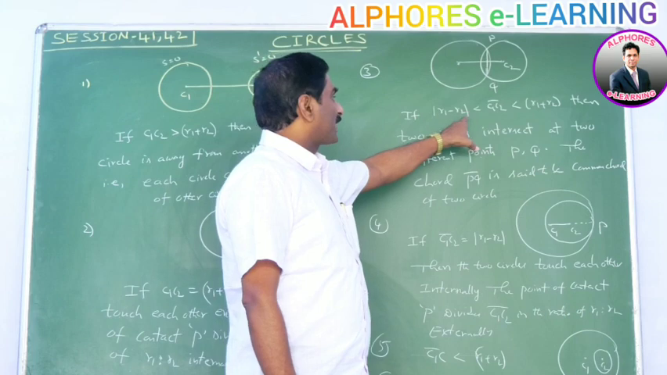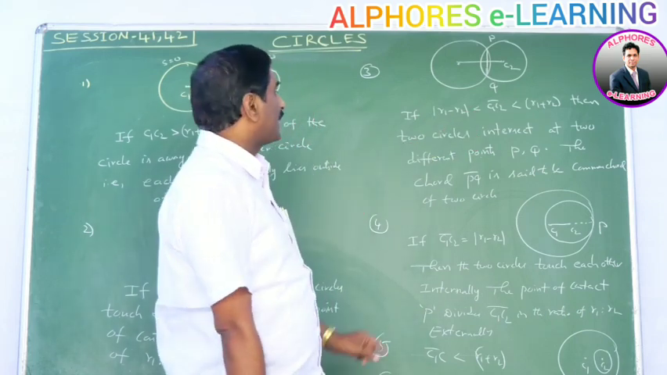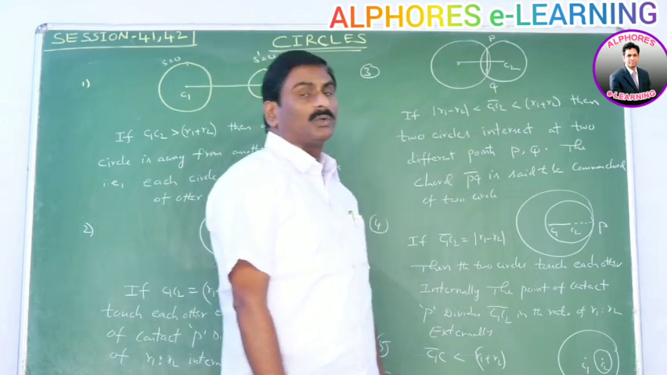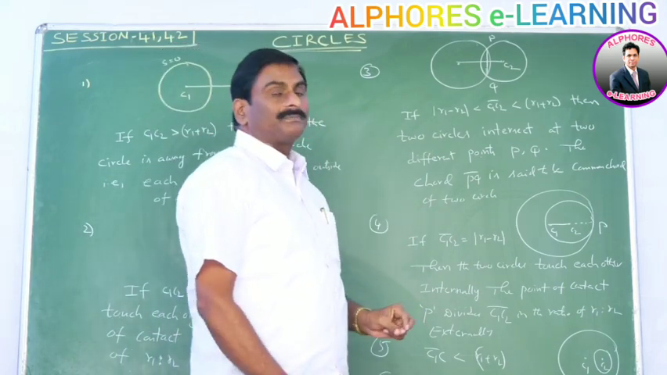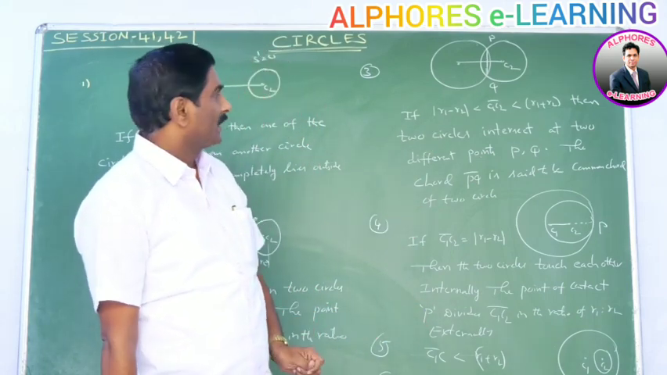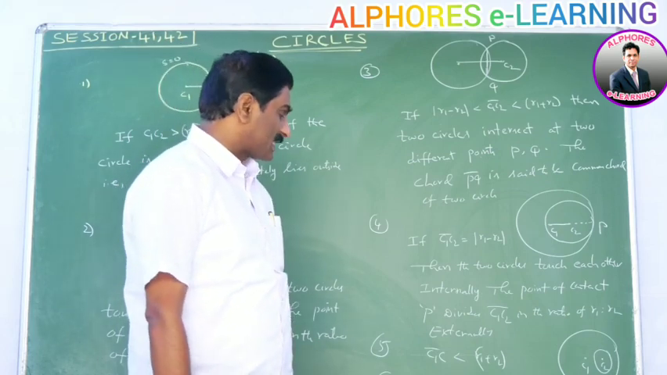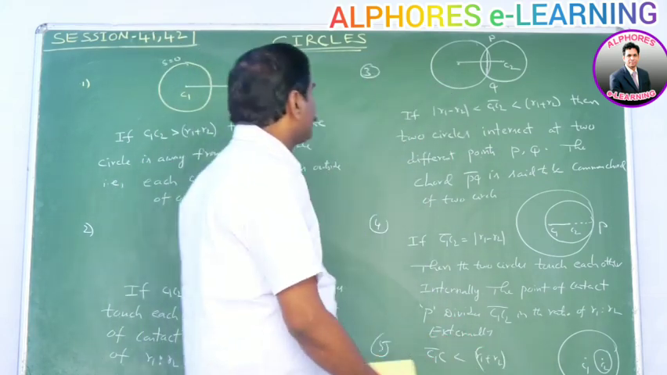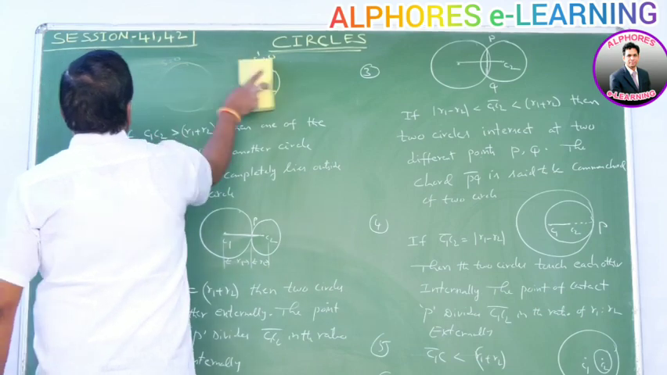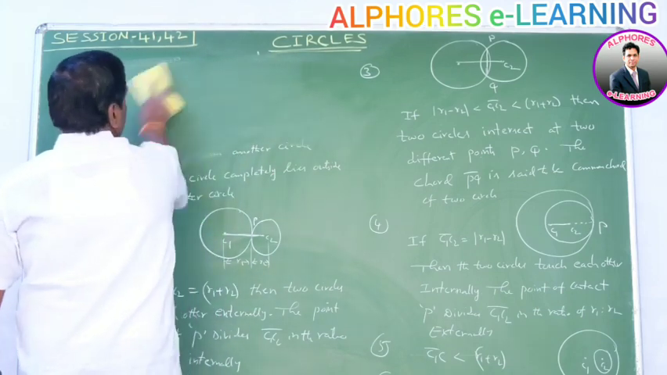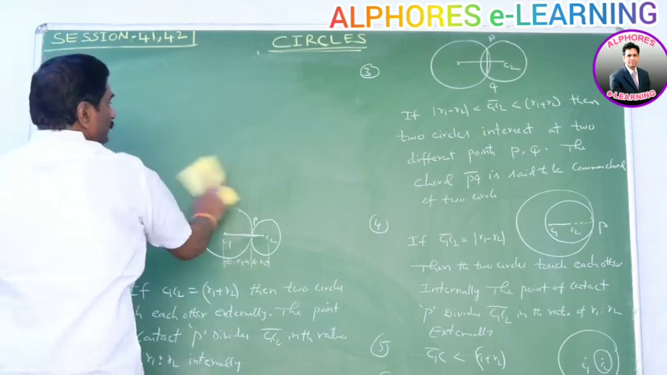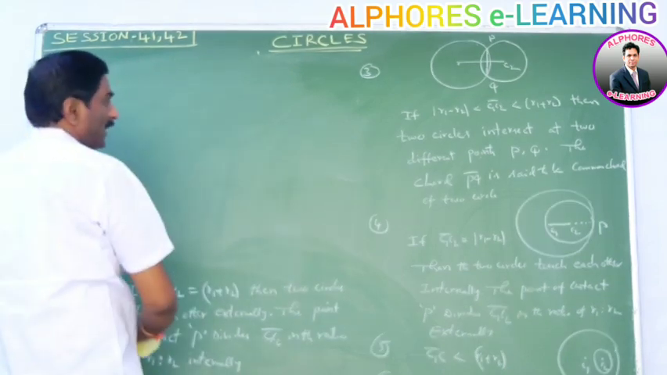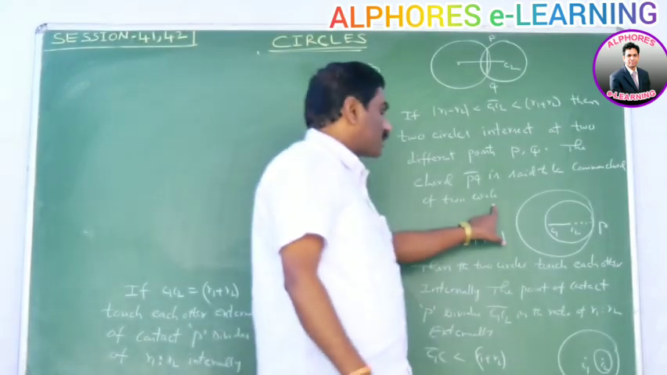If mod R1 minus R2 is less than C1C2, which is less than R1 plus R2, then the two circles intersect at two different points, capital P, capital Q. The chord PQ is said to be the common chord of these two circles.